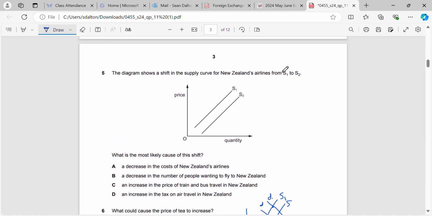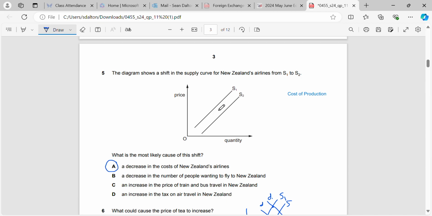Okay, the diagram shows a shift in the supply curve for New Zealand's airlines from S1 to S2. What is the most likely cause of this shift? So we're seeing a shift in supply. We need to look back over our factors that will cause shifts in supply. But basically the main factor we talk about is, if I just give one of them here to you, it's changes in the cost of production, right? And we can see that here in A.